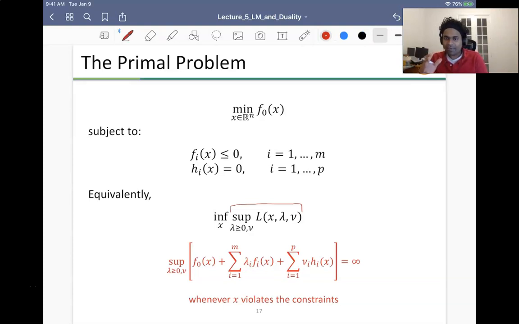And when I meet the constraints, the value of the supremum over lambda greater than 0, and over lambda comma nu, of L of x, lambda, nu is exactly f0 of x. So that's why you can write this term to be the inf of the supremum of the Lagrangian.